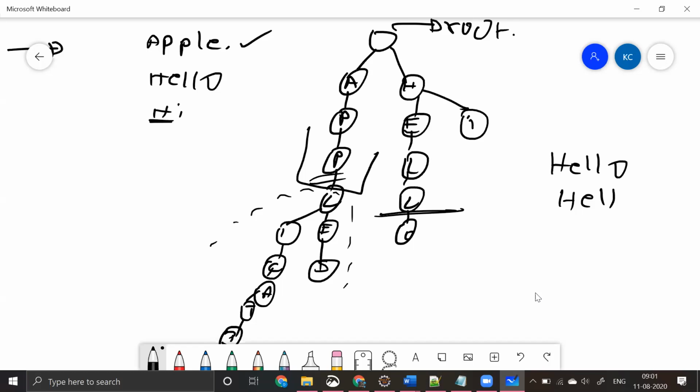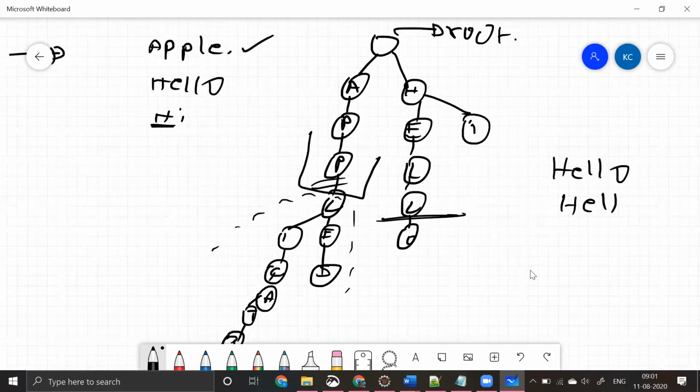So what I want to say over here is, when you have a tree, something like this, it is a big tree. I'm telling you very small examples, guys, but this is how the words will be ordered internally in your search engines, so that the searching becomes very fast.